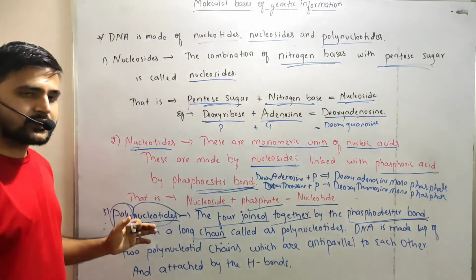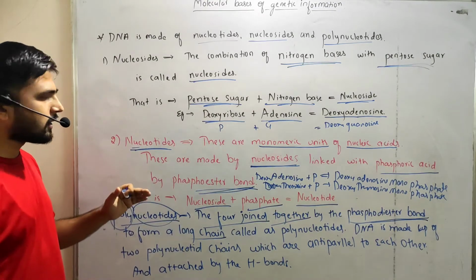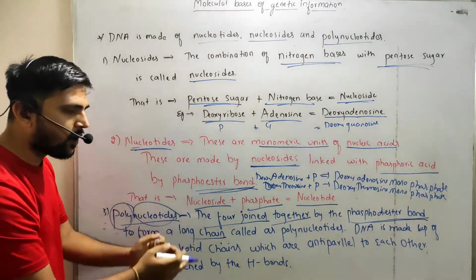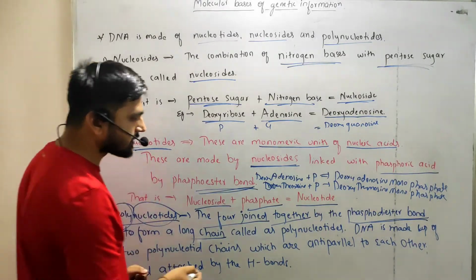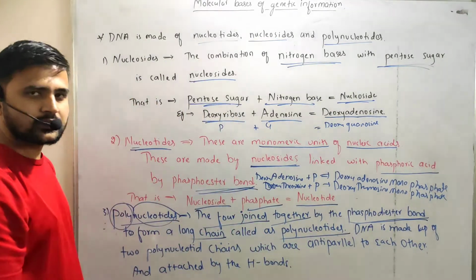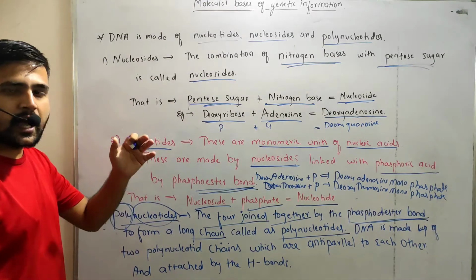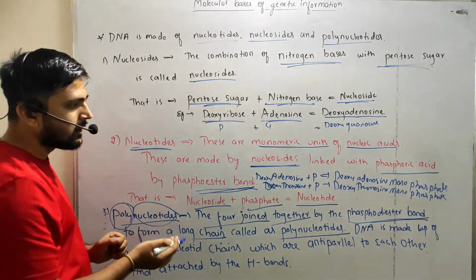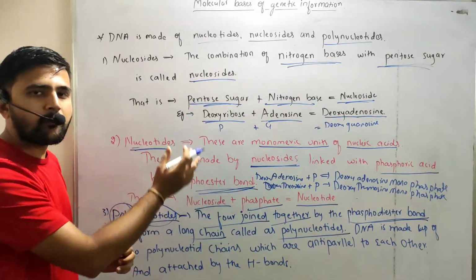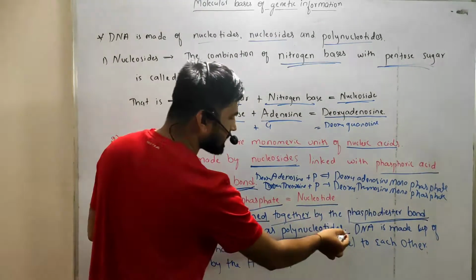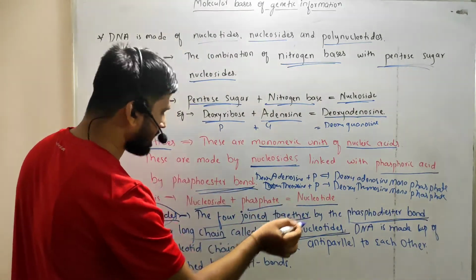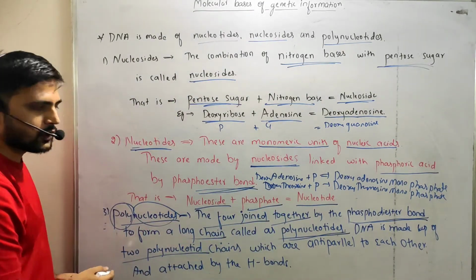Nucleotides are linked one by one by phosphodiester bond to form a long chain. That long chain is nothing but the polynucleotide.